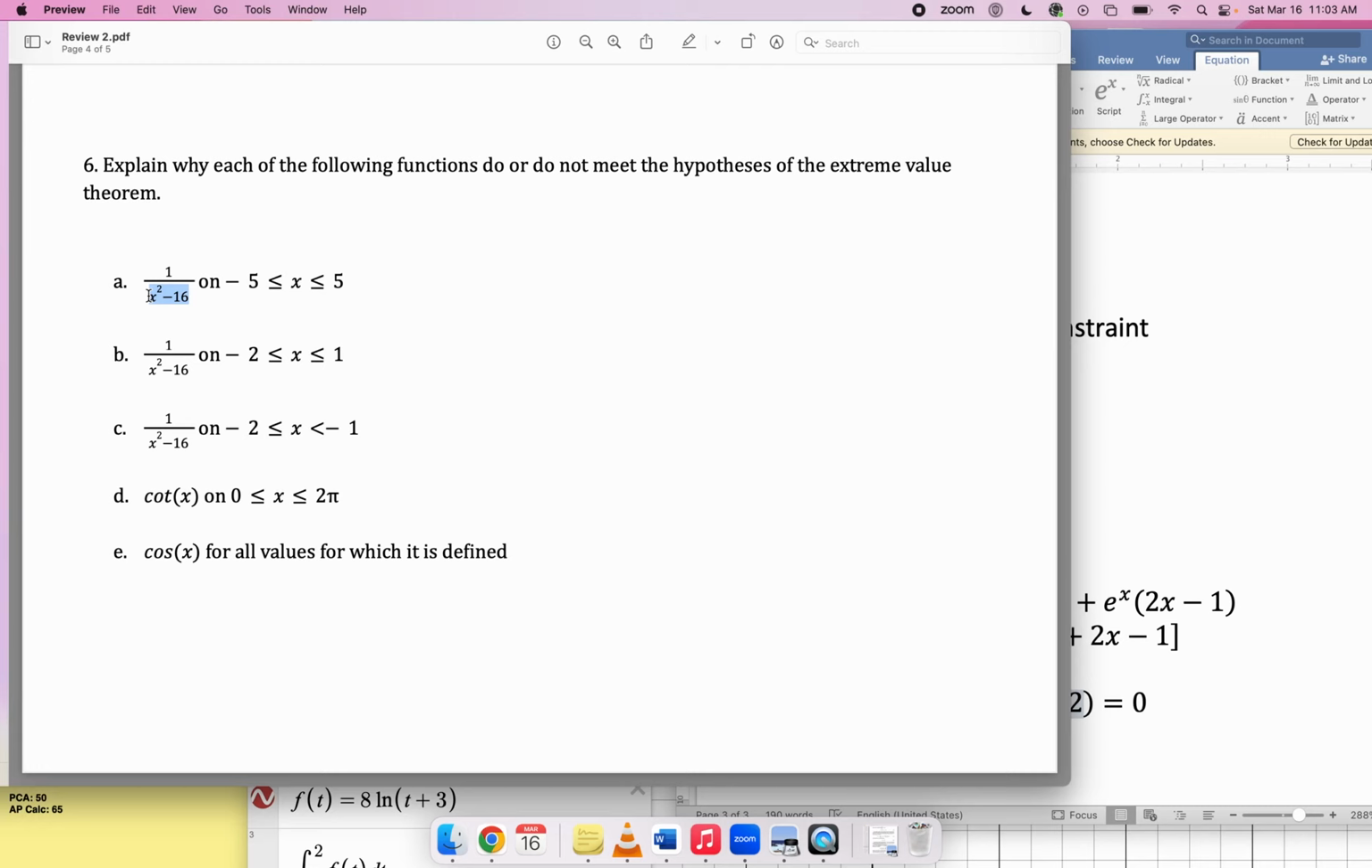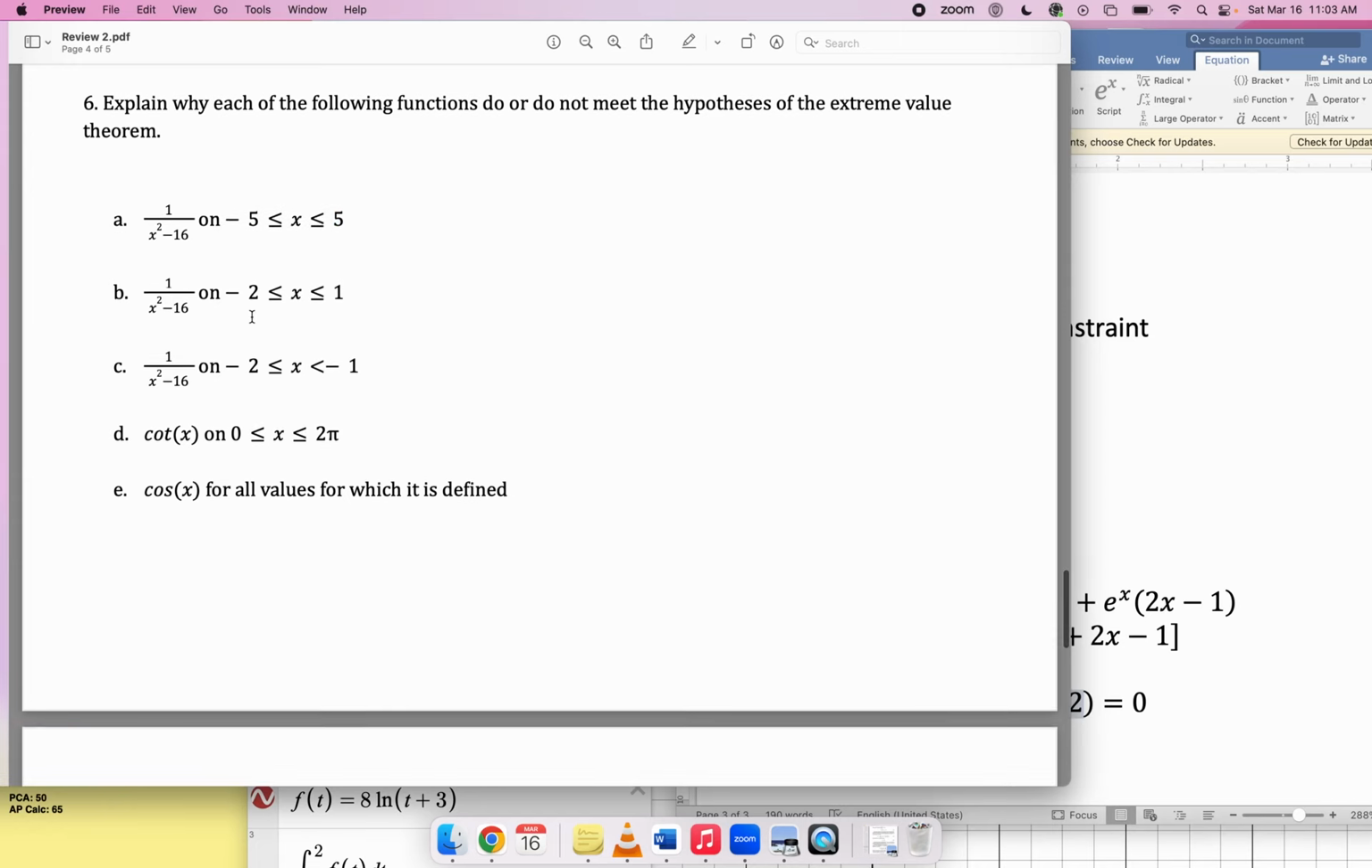This function is continuous everywhere except plus or minus 4, because plus or minus 4 will make this guy undefined. So this function is not defined on this entire interval, so it's definitely not continuous on that interval. So this guy does not meet the hypotheses. This guy, same exact thing, except the interval is smaller. This is good because plus or minus 4 don't sit in this interval, so this one, yes.